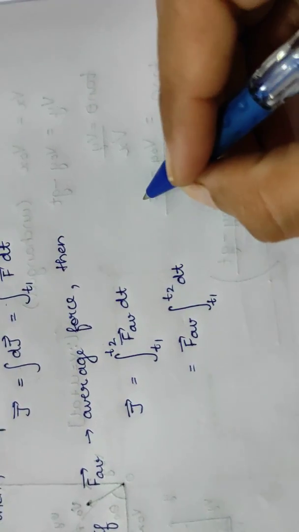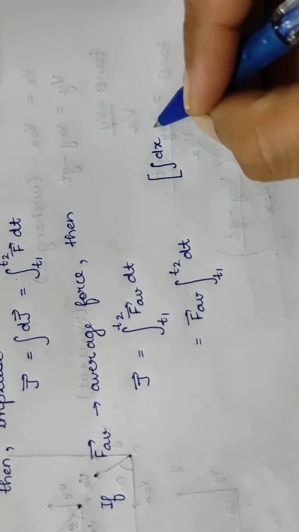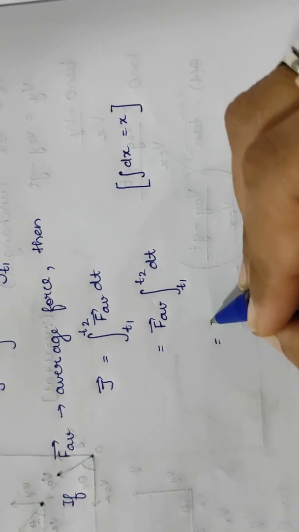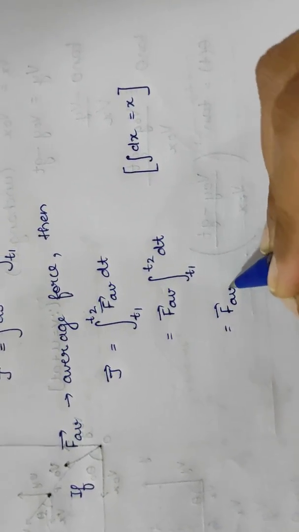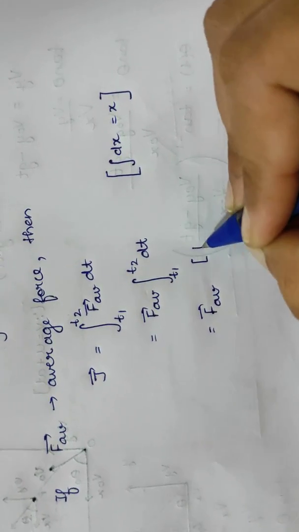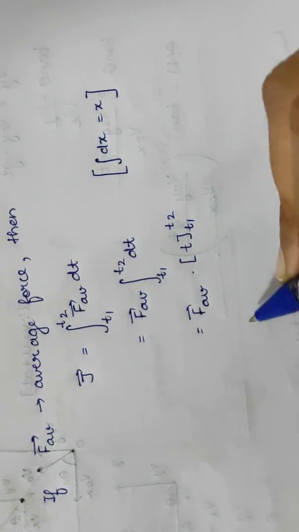Fine. Now you have studied according to differentiation, integration of dx will be equal to x. Fine. Same will be applied here also. So we will get F average vector, and by integrating this we will get t from t1 to t2. Fine.